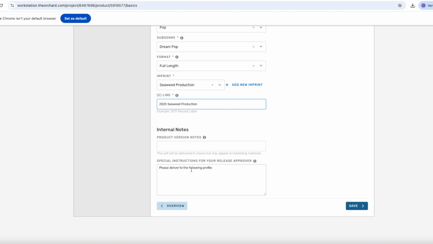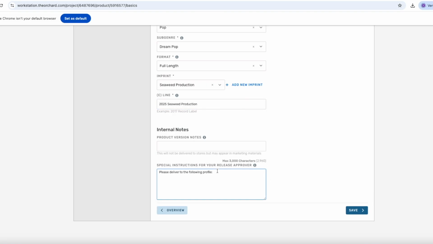And if you, for example, want to deliver the song to a specific service or system, or only want the music to be available for download or streaming on specific streaming services, then you also need to include that in the special instructions field. By default, we deliver to all known platforms and systems. For a complete overview of all services, you can check the list in the video description under Streaming Services and Copyright Systems. So, for example, if you already have a big YouTube channel and you upload content there yourself, you can write, "Do not create YouTube art track." When everything is entered, click Save at the bottom, and you'll automatically be taken to the next step.